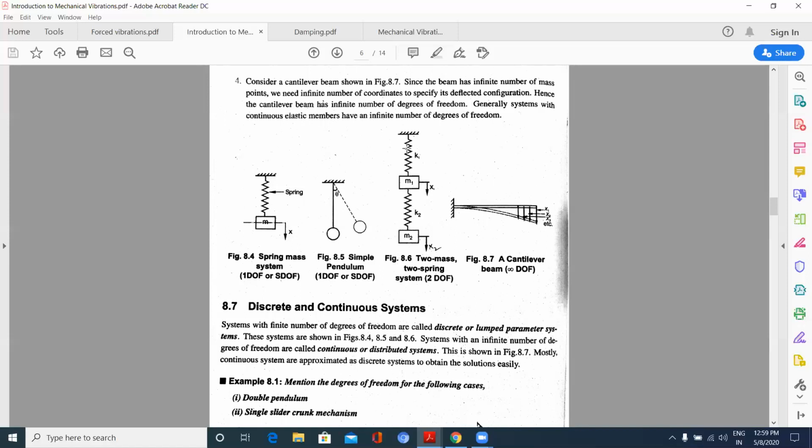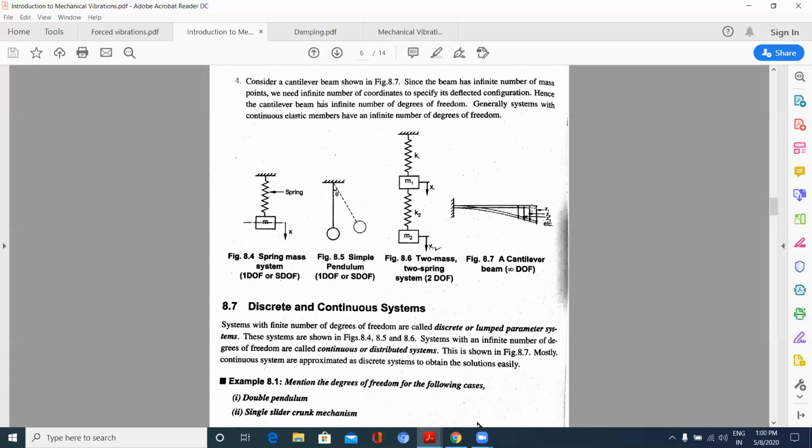I have to define the position of this object with two values, K1 and K2. So here, if I know these two values only, I can give the configuration of this system. Okay, so here it is a 2 degrees of freedom system.